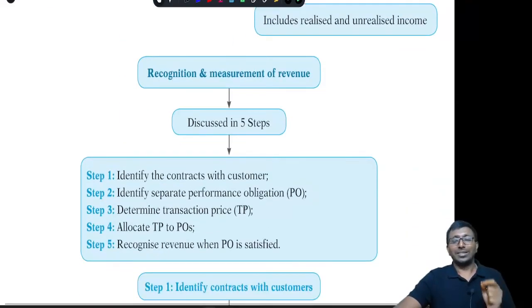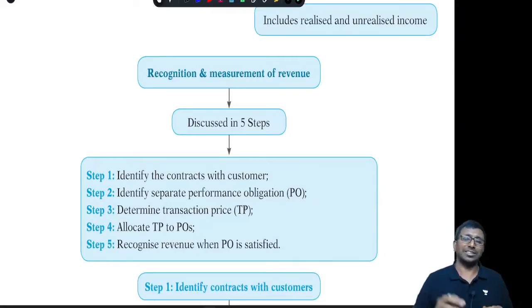When you look at recognition, how do you recognize the revenue? The recognition is explained in the standard in 5 steps. Step 1: first we identify the contract, who the customer is, what the terms and conditions between these two parties are, what is supposed to be supplied, and what the amount is. Many other points are there. That is identification of the contract and its terms and conditions, basically step number 1.